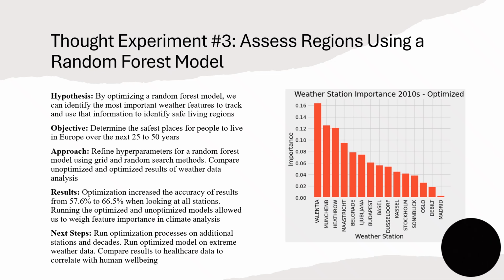Then I compared unoptimized and optimized results of weather data analysis. The results were that optimization increased the accuracy of results from 57.6% to 66.5% when looking at all stations. Running the optimized and unoptimized models allowed us to weigh feature importance in climate analysis. The next steps will be to run optimization processes on additional stations and decades, and then run the optimized model on extreme weather data and compare the results to healthcare data to correlate with human well-being.